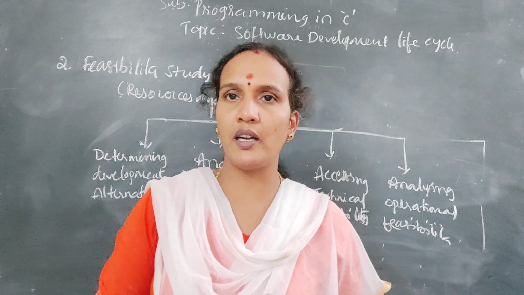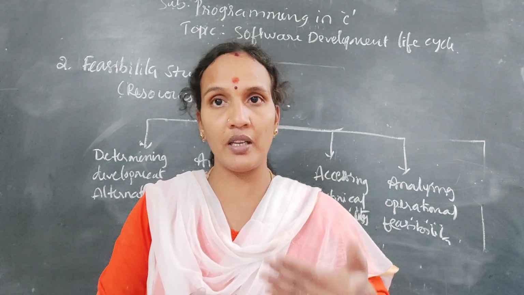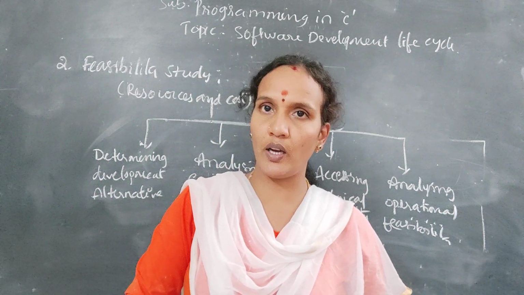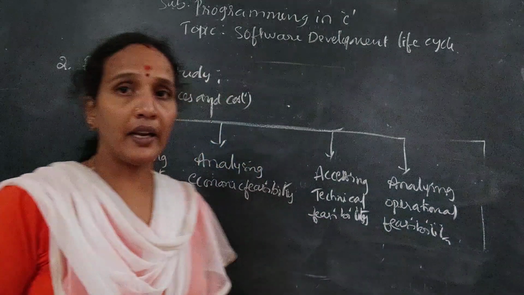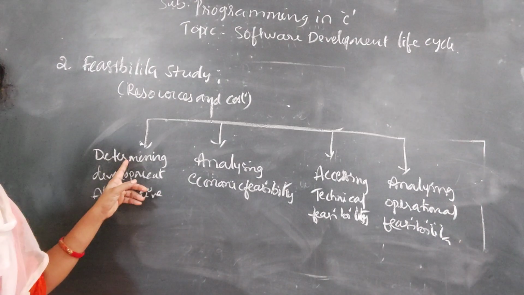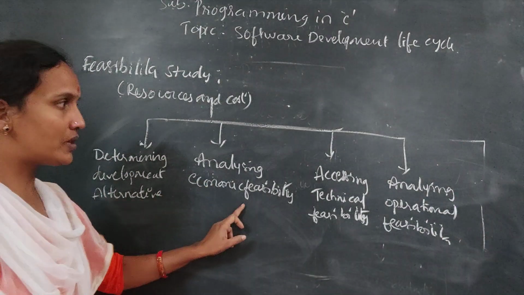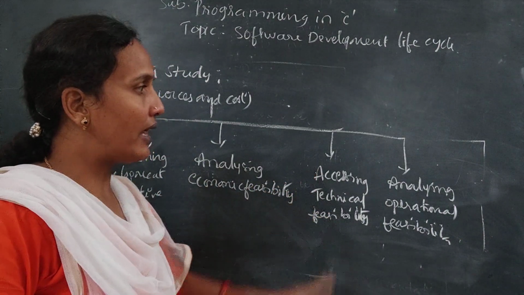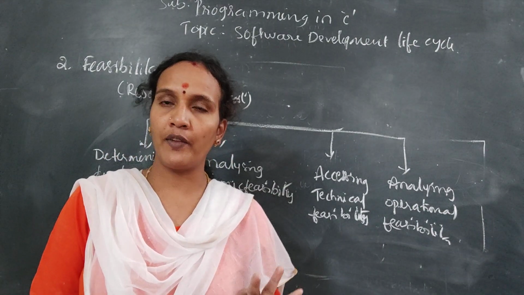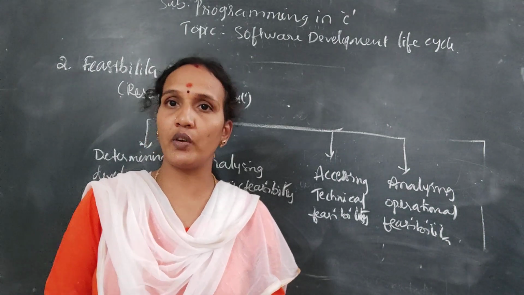So feasibility study means: in order to complete the project, design the software and implement it in the organization, what are the requirements? Those requirements are given inside the feasibility study. Again, this feasibility study is categorized into four: determining the development alternative, analyzing economic feasibility, assessing technical feasibility, and analyzing operational feasibility. First one is alternative, the second is economy, the third is technical, and the fourth is operational. How many requirements do we have? Four.